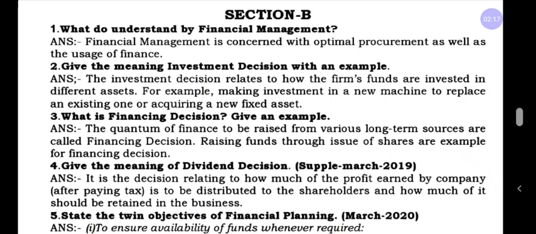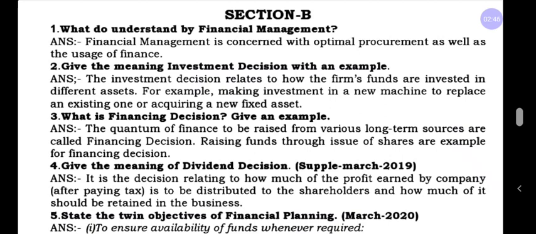Investment decision relates to how the firm invests in different assets. That means the company is going to invest money in different assets. When the company wants to start any kind of business, it requires machinery, furniture, fixtures or equipment, and they have to invest the amount.